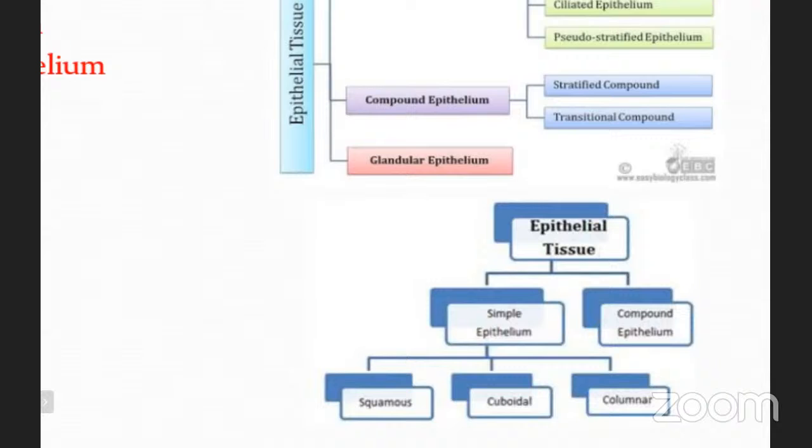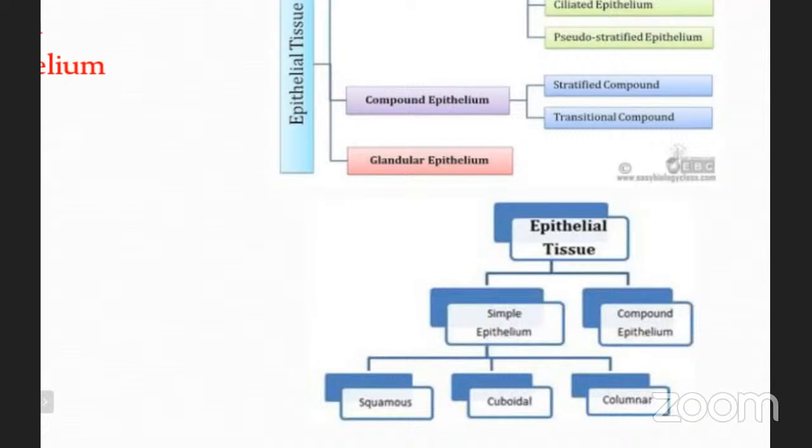Okay. Epithelial tissue is divided into two types. Number one is the simple epithelium and number two is the compound epithelium. When we go for the simple epithelium, it is again divided into three types: simple squamous epithelium, cuboidal, and columnar.